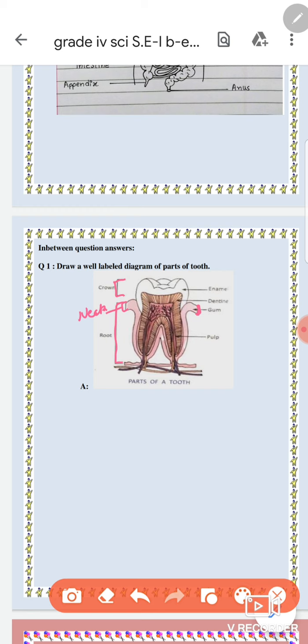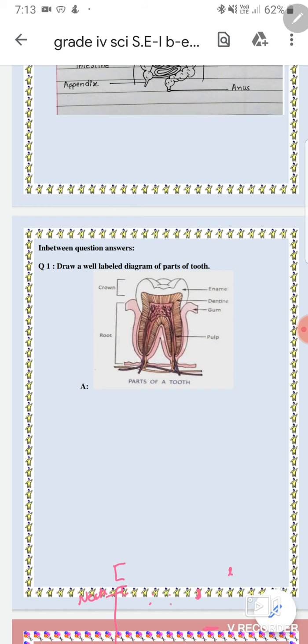Now there are different layers. The outermost layer is known as enamel. Enamel is the hardest layer. Below the enamel layer, we have one more hard layer, that is known as dentine. And after that, the innermost layer, this is soft. We call it pulp. All the blood vessels and nerves are present in this layer. This one, you can see these are the blood vessels, nerves. This was all about your chapter 2.